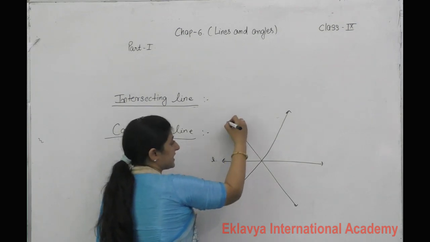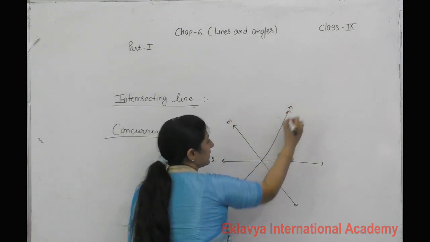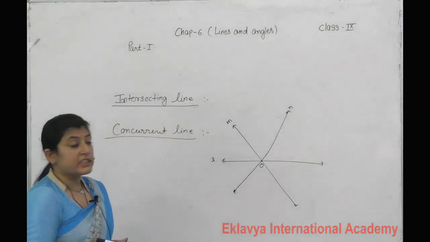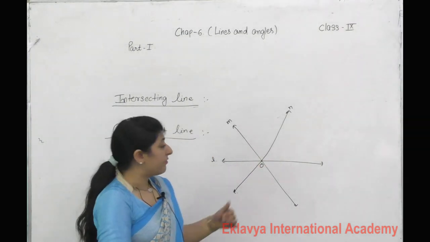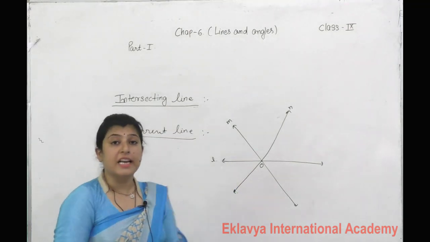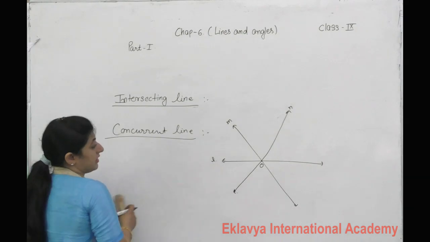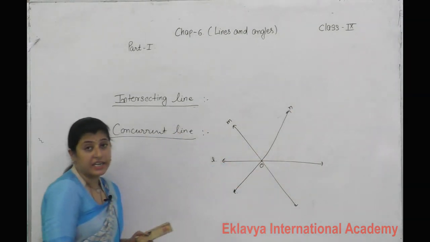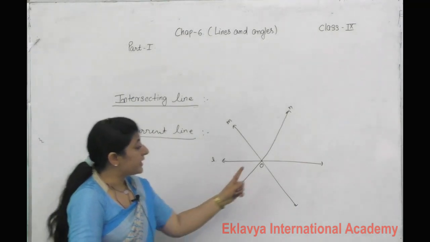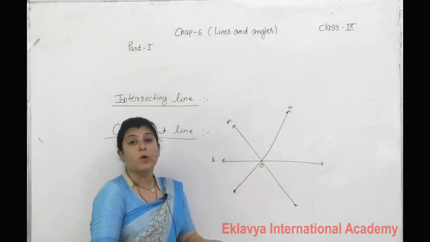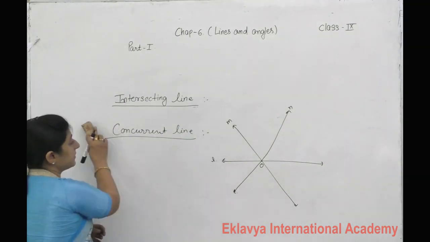Suppose I take this line L, this M, this N, and they are intersecting at point O. If 3 or more lines have one common point, then they are called concurrent lines. Here L, M, N, 3 lines are meeting at a point O. So we can say that these are concurrent lines.